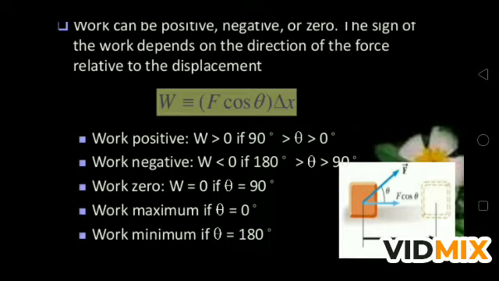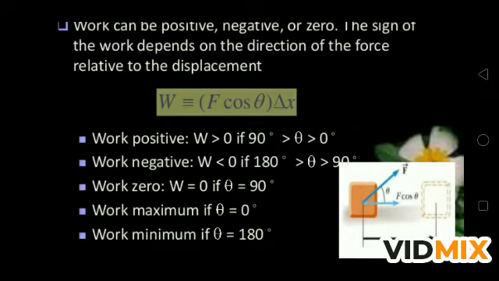What we are using here is the angle between the force and displacement. If force and displacement have some angle theta, we use W is equal to Fs cos theta. If you put theta as 90, cos 90 is 0, meaning when force and displacement are perpendicular to each other, the work done by that force is 0. Listen to the term again: the work done by that force is 0, meaning if the force and displacement are perpendicular, that force is not doing any work.